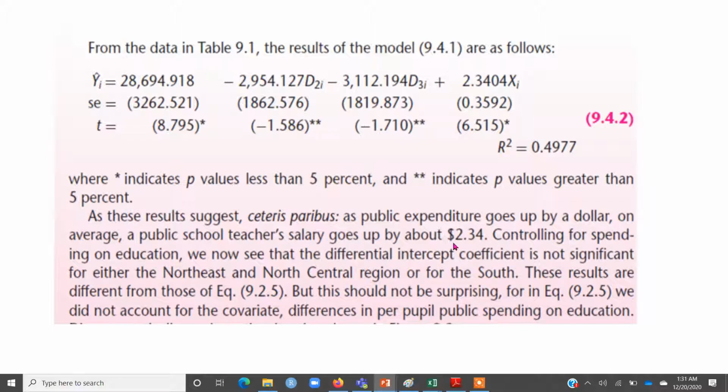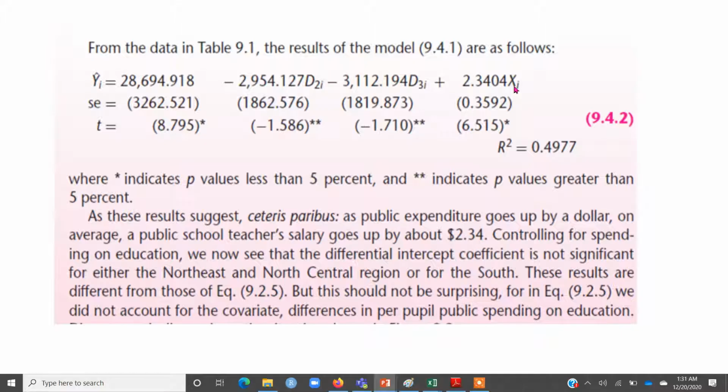So this regression suggests that if public expenditure increases, the salary is expected to increase. If we were to interpret whether these results are statistically significant or not, read this footnote: if there is 1 star attached here, that means the p-value is less than 5%. One star is only attached to the intercept and to this xi. You know that the intercept is generally not interpreted; we generally interpret only the independent variable coefficients, that is d2, d3 and xi here.